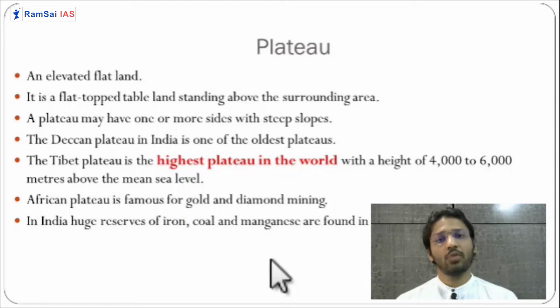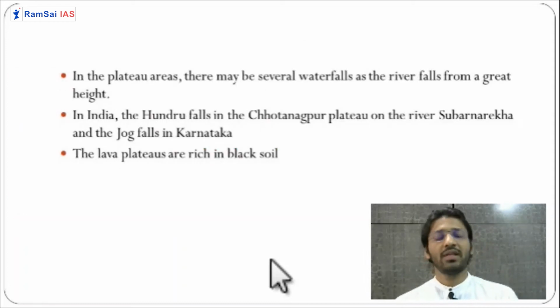In India also we have Chota Nagpur plateau. You have heard about Chota Nagpur plateau. Chota Nagpur plateau is huge, is filled with huge mineral resources. You will find coal, even you will find uranium, Jaduguda coal mines, you will find uranium and so many other important gold reserves and some other resources you will find on the Chota Nagpur plateau. So these plateaus are very important.